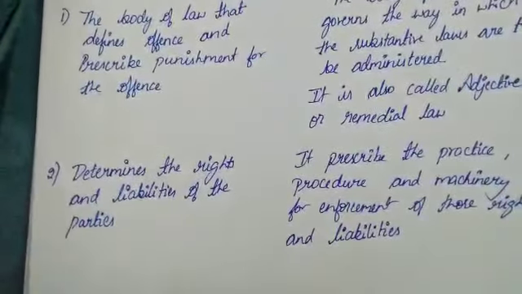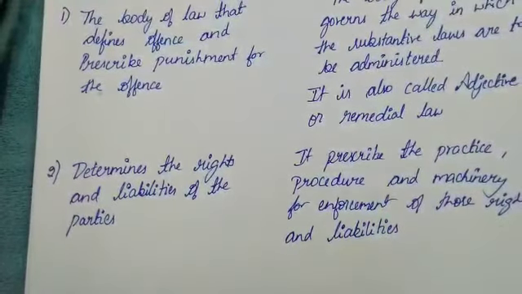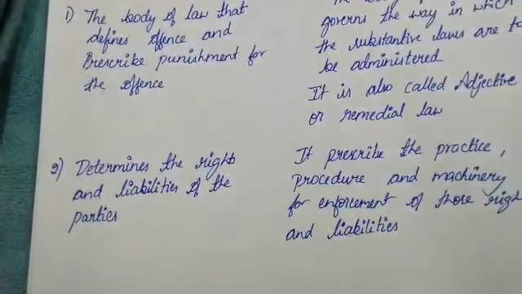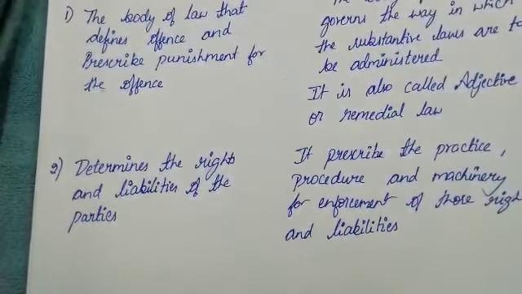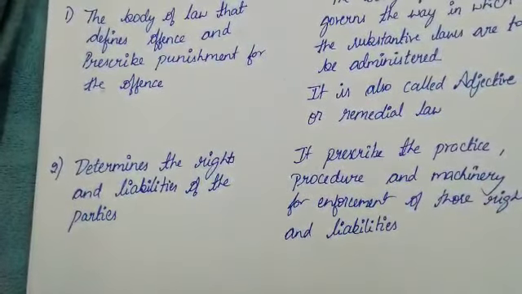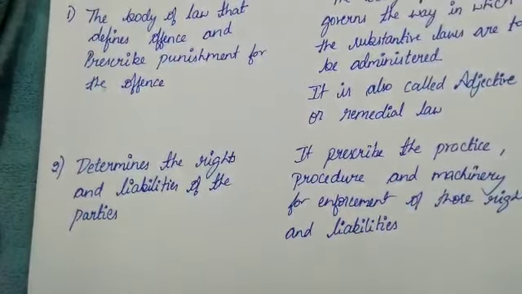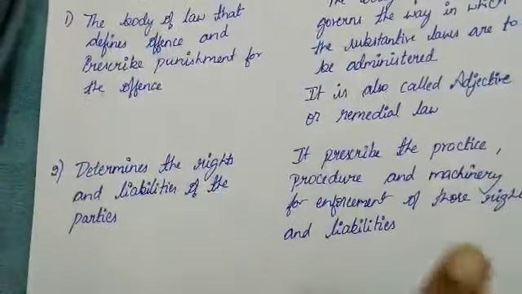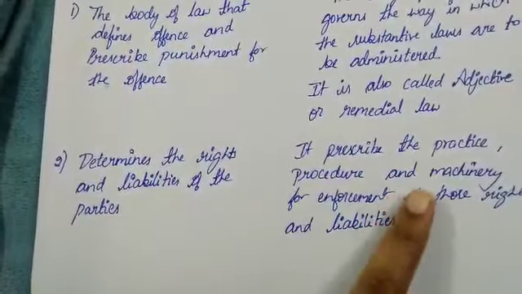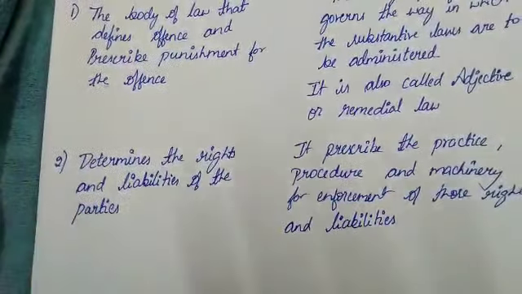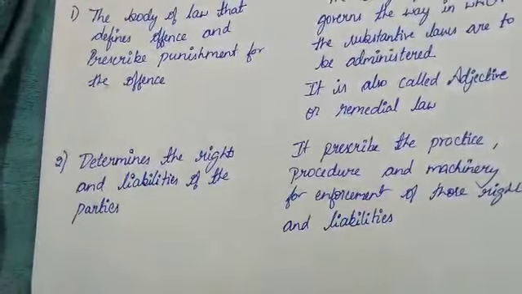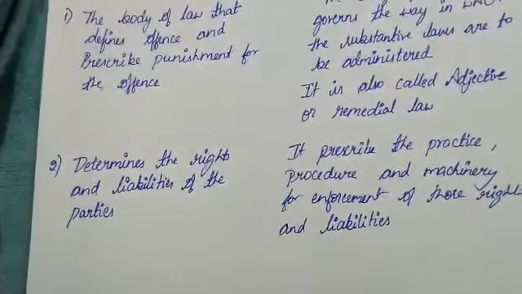The second point is that substantive law determines the rights and liabilities of the parties. For example, suppose a person has been arrested. He has the right to know why he has been arrested. He has the right to call an advocate. He has the right to apply for bail, depending on the nature of the offense. So procedural law prescribes the practice, procedure and machinery for enforcement of those rights and liabilities. It prescribes how the bail has to be applied for and what the conditions for the bail are.